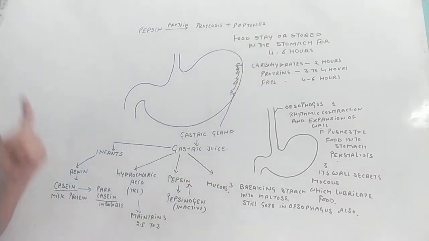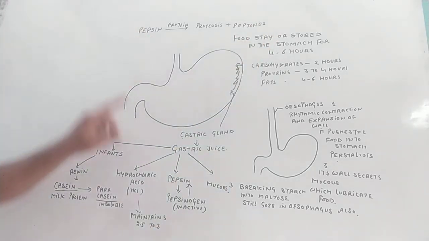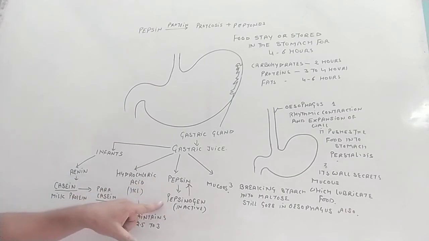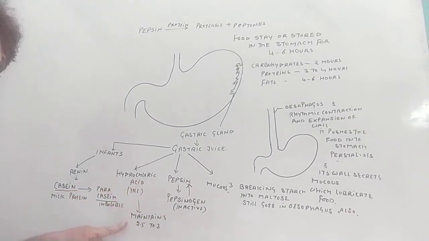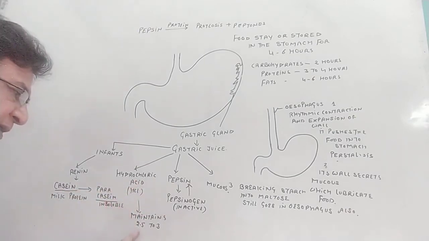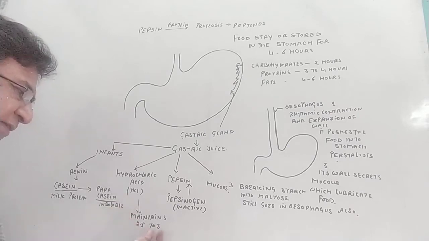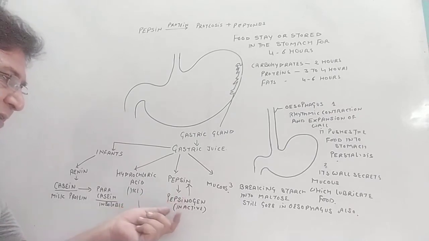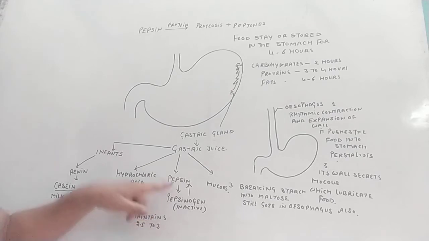Okay, this is the function. But pepsin's inactive stage is pepsinogen. When the HCl is secreted, the pH of the stomach becomes 2.5 to 3. Then pepsinogen gets activated to become pepsin, and pepsin breaks the proteins into proteoses and peptones.